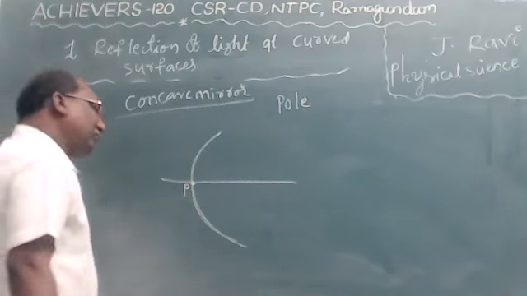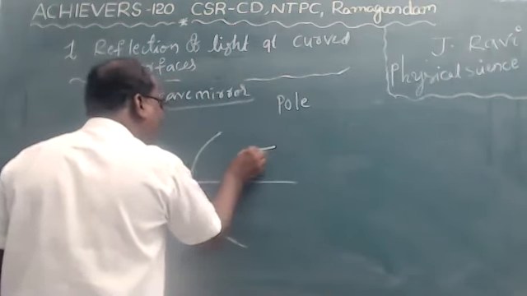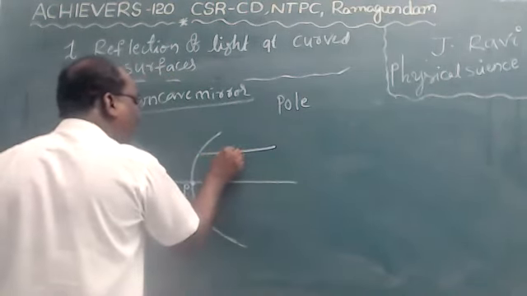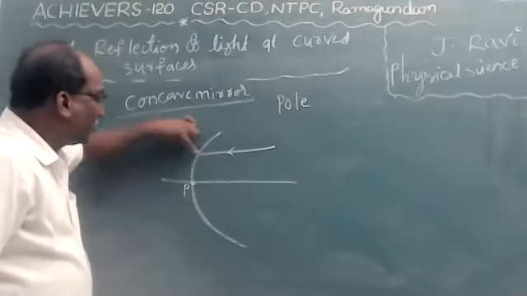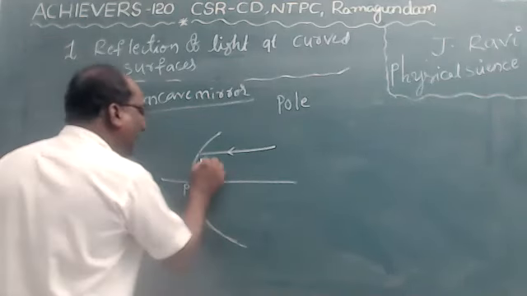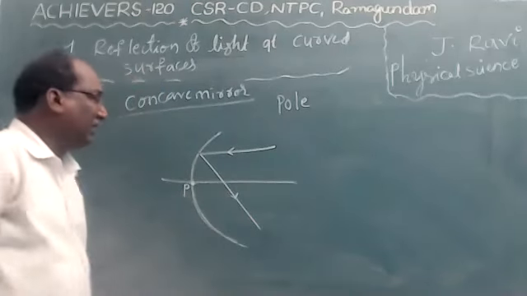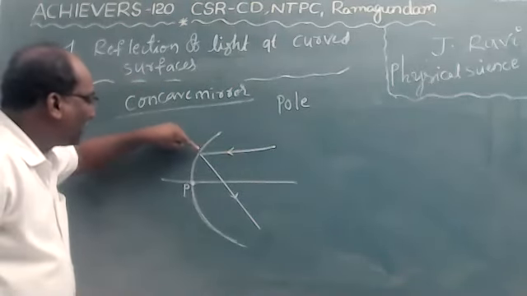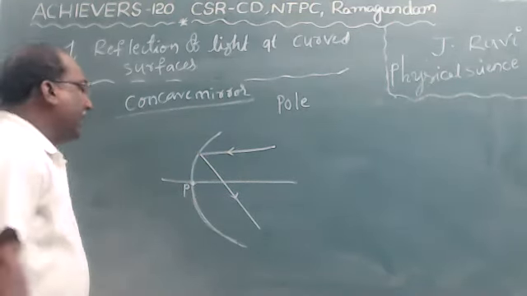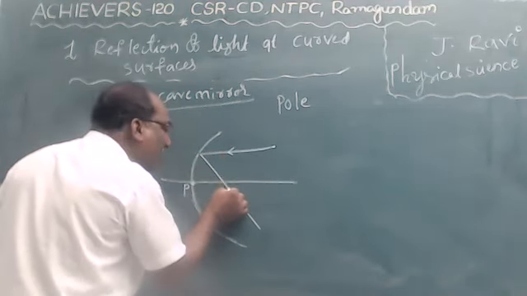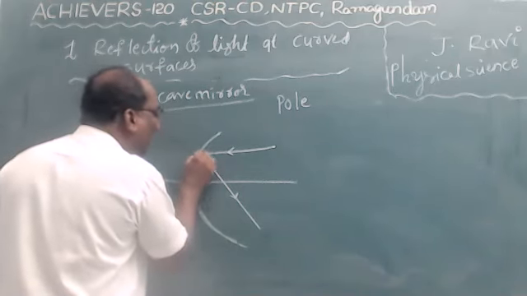Now, for example, one parallel ray strikes the curved surface. It is incident on the curved surface and gets reflected. Between the incident ray and the reflected ray, draw a line.